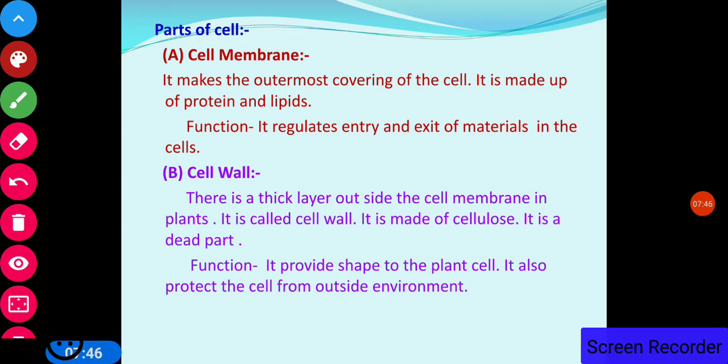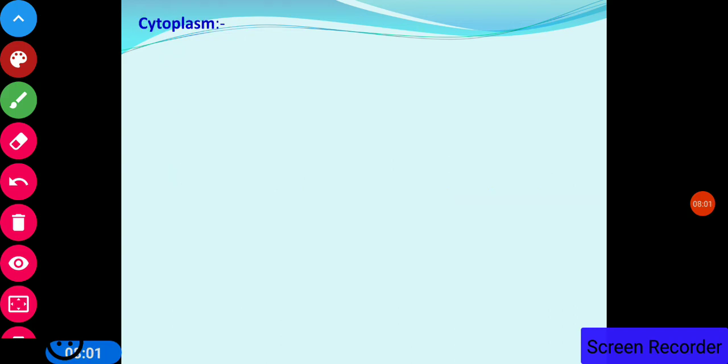So the cell wall is present in plants. It is not present in animals. It is present only in plants because plants suffer a lot of environmental disturbances. So it protects the cell from the outside environment.